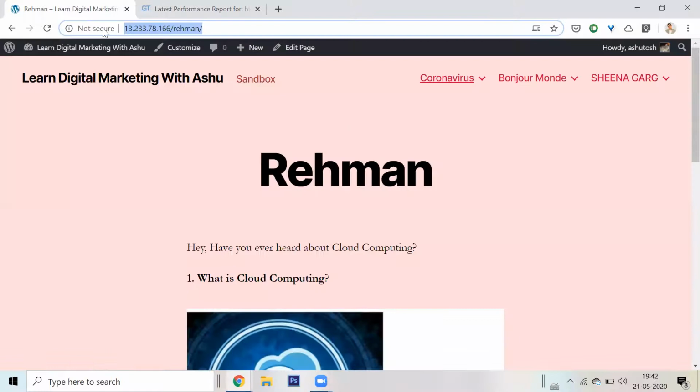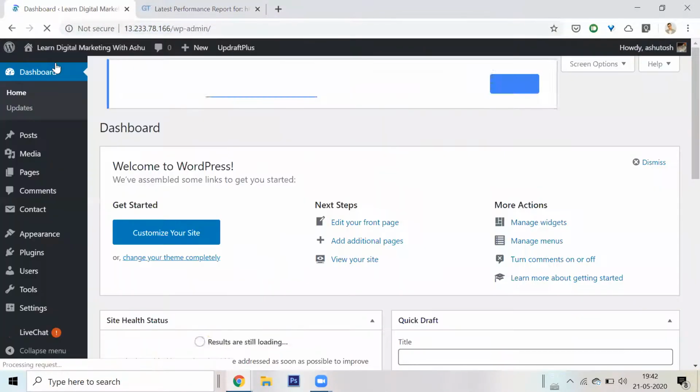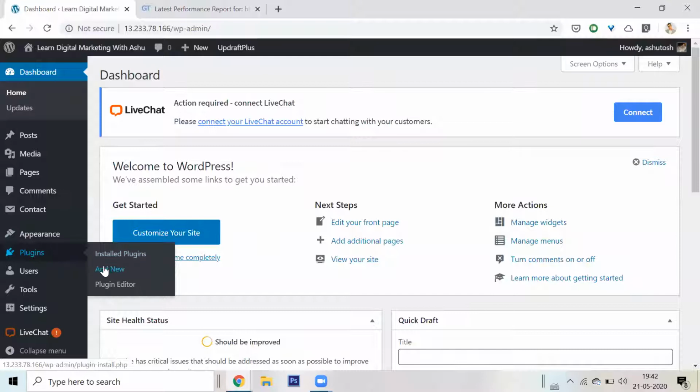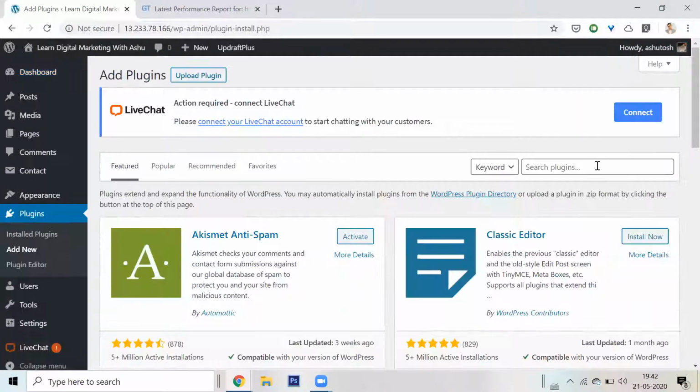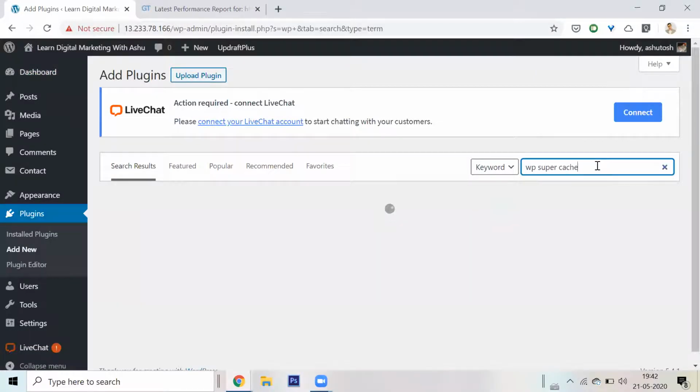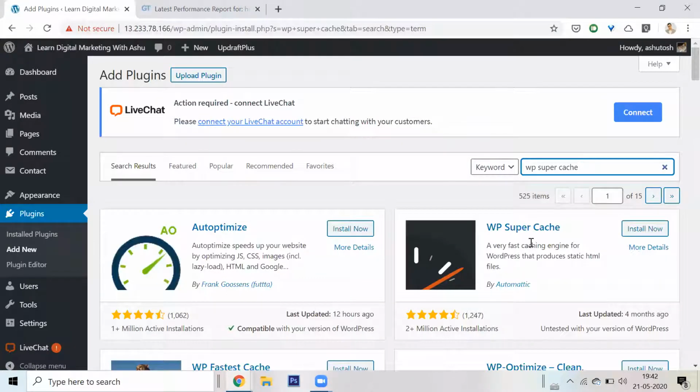Now I'll go back to my dashboard, go to plugins, add new plugin. I'll look for my plugin, WP Super Cache. It's a very recommended plugin, and it's also a very old plugin, so it kind of works everywhere. WP Super Cache, a very fast caching engine for WordPress that produces static files. I don't care. Click on install, installing.